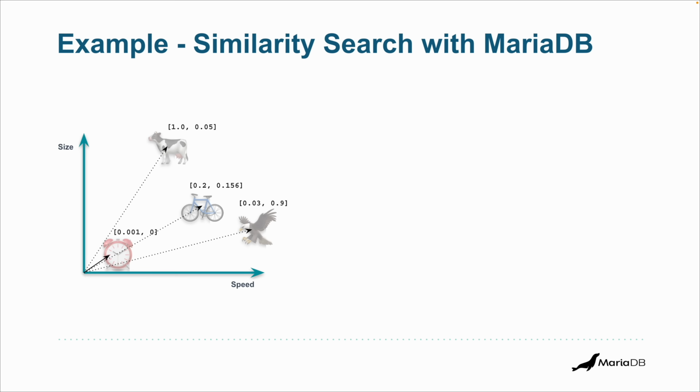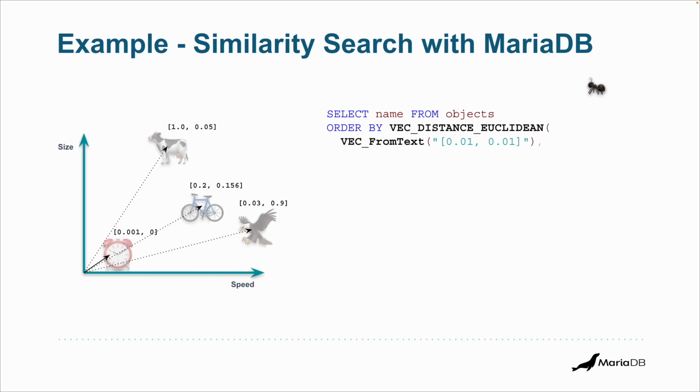So let's say we want to find from what we have in the database, what's the closest one to this one? So we can say select name from objects, order by this function vector distance Euclidean, which measures the distance between two vectors. So the first one is the thing that we're interested in, and then each embedding is stored in the database. Now we can say just limit one, we're interested in the closest, in the most similar object to something small and slow. So this is obviously going to give us alarm clock. And in fact, if you run these on MariaDB, that's what you get as a result.